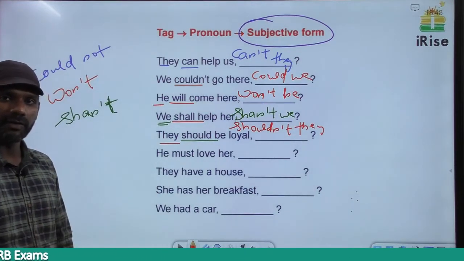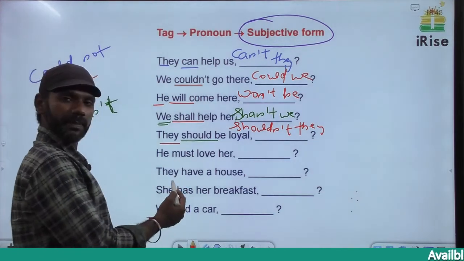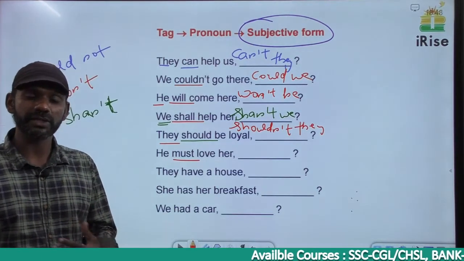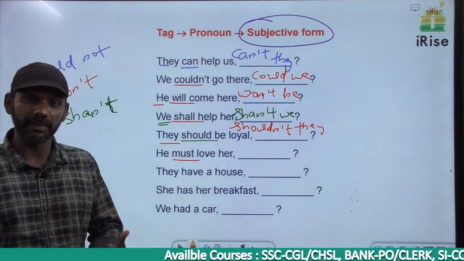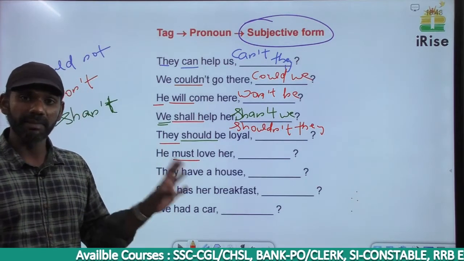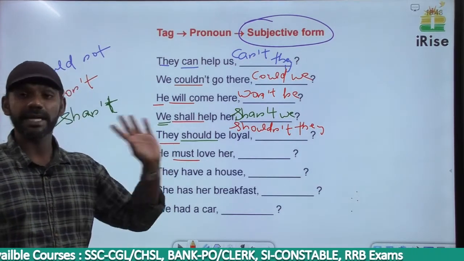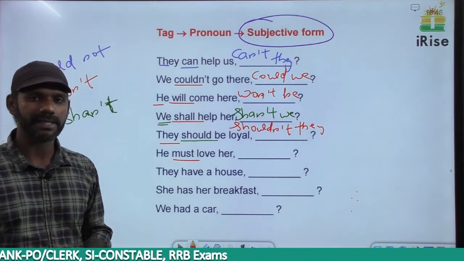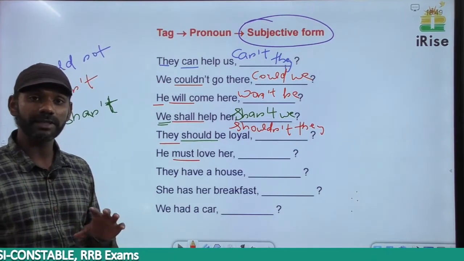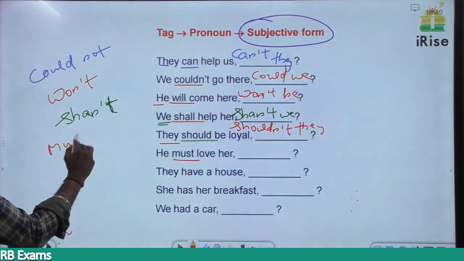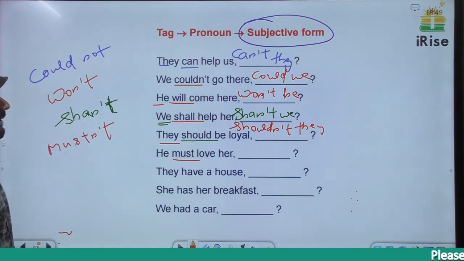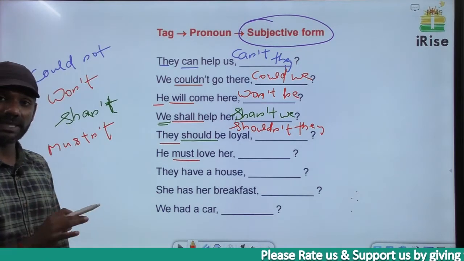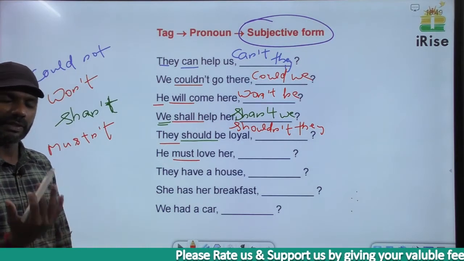He must love her. Is must an auxiliary verb? Yes, must is a modal. Like should, which is a modal telling us about a compulsory action, must is also a modal telling us about a compulsory action. So the auxiliary verb in this sentence is must. No negative term here. The tag must be negative. Is there anything like mustn't? Is there any usage like mustn't? Yes. Should not is shouldn't. Must not is mustn't. M-U-S-T-N apostrophe T. Mustn't is there even though we don't use it much.